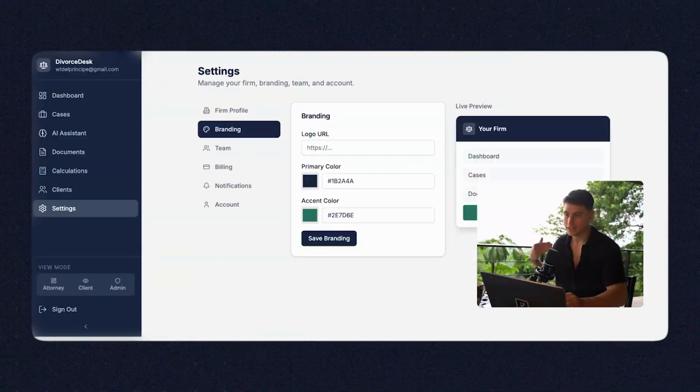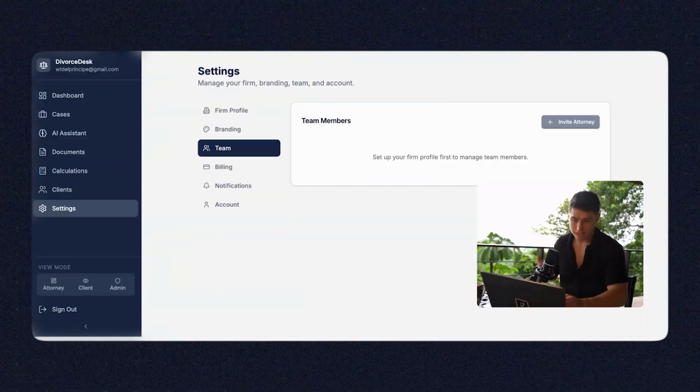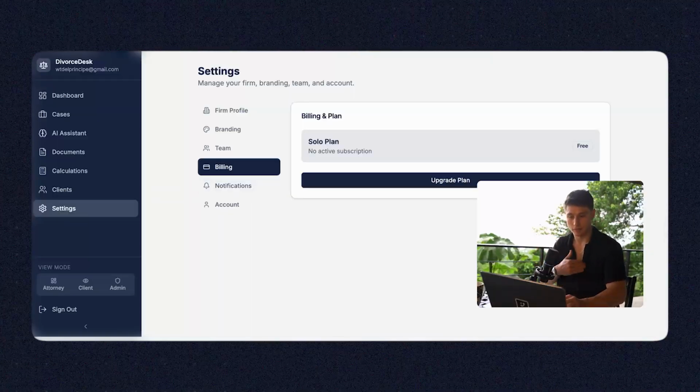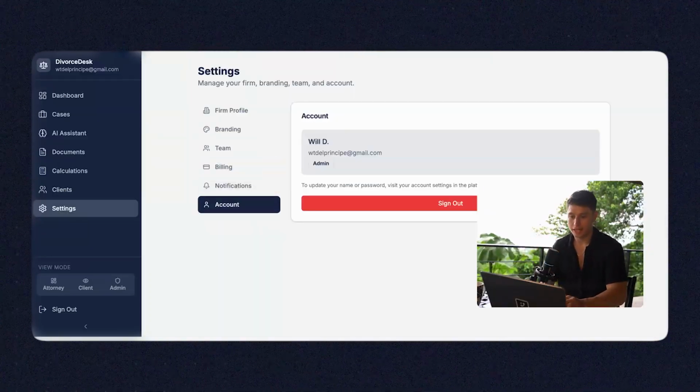Inside the settings tab, we could also change the branding. That means the attorney could white label this. They could add team members. They could change the billing of what they're currently on, notifications, and obviously change their account.